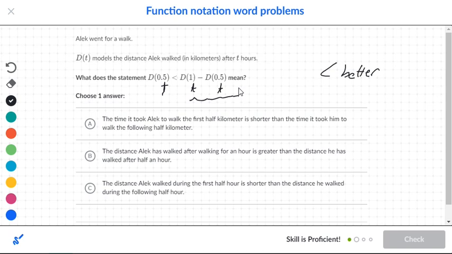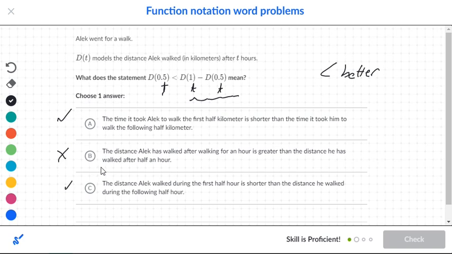The distance Alex has walked after walking for an hour is greater than the distance he has walked after a half hour. The distance Alex walked during the first half hour is shorter than the distance he walked during the following half hour. So really looking at these two, it would either be A or it would be C, because B just sounds bizarre. The distance Alex had walked after walking for an hour is greater than the distance he has walked after a half hour. No, that's just poorly worded there. So we want to look at A or C.